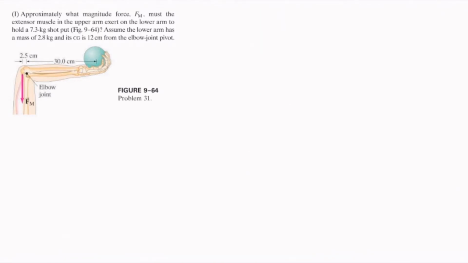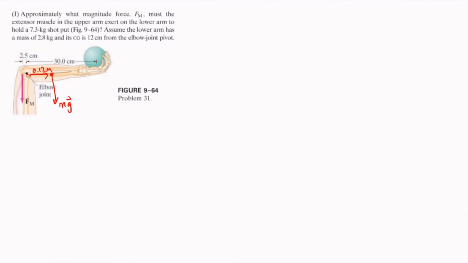We already know the first force. This is the force exerted by the extensor muscle. Next is the weight of the arm. It's located 12 centimeters from the elbow joint. So here's the elbow joint. If this is 30 centimeters, 12 centimeters is somewhere here. That weight also points downward, and this is 12 centimeters.